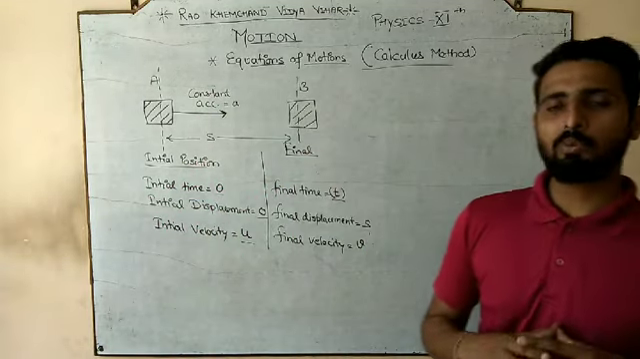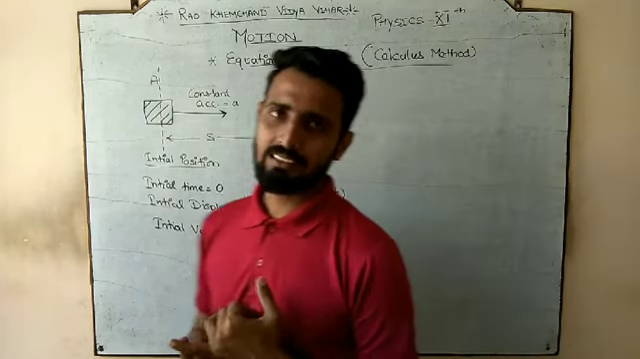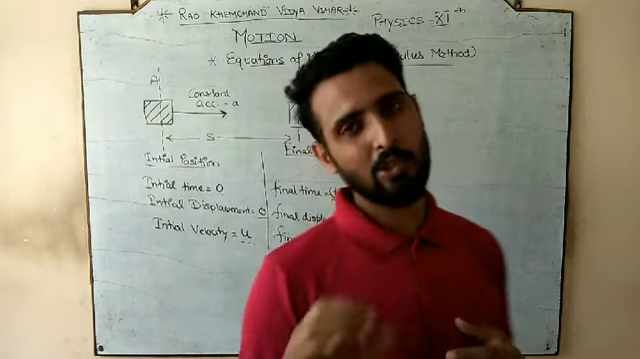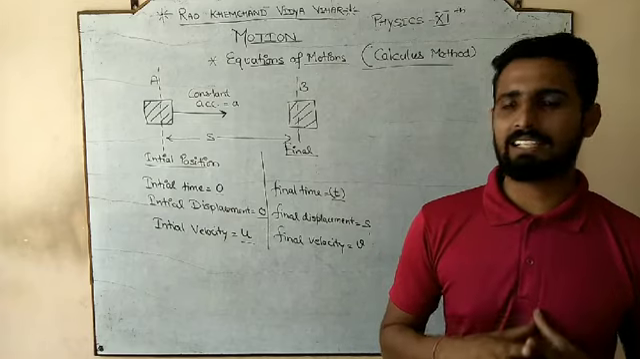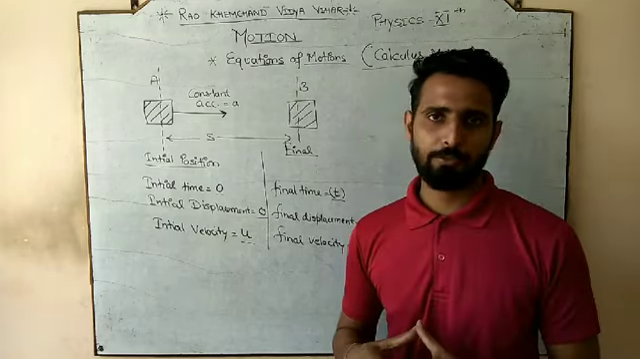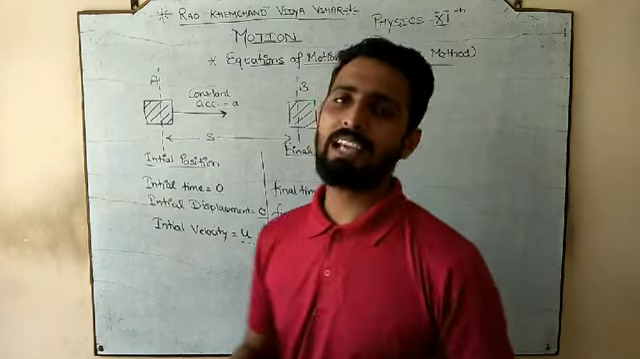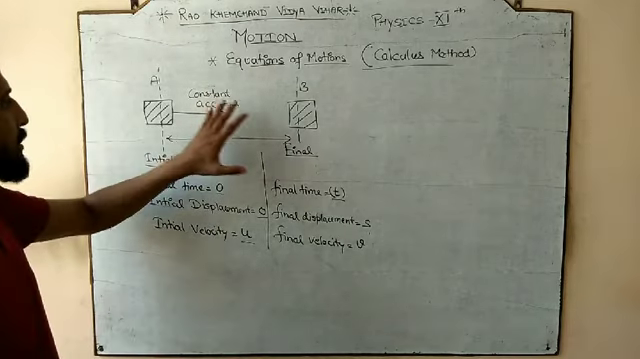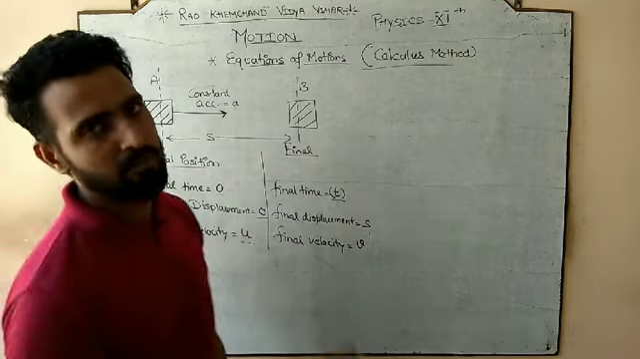So all the three equations of motion: v is equal to u plus at, s is equal to ut plus half at square, and v square minus u square is equal to 2as. So all the three equations of motion from the 9th class, if you recall, have a condition: they can only be applicable when the acceleration is constant.